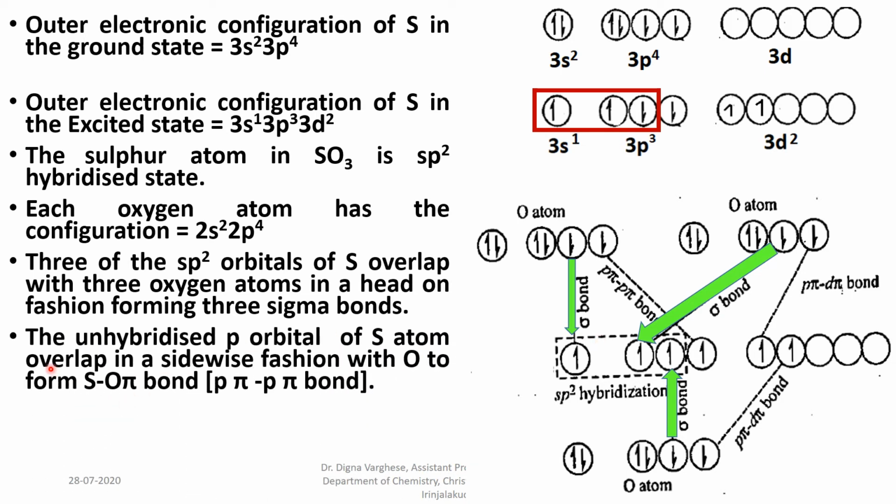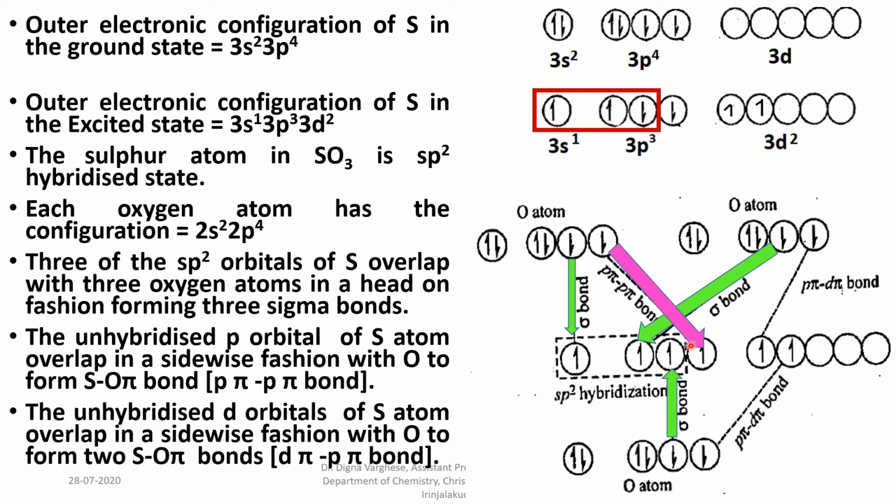The unhybridized p orbital of the sulfur atom overlaps in a sidewise fashion with the p orbital of the oxygen atom, forming a p-pi bond. The unhybridized d orbitals of the sulfur atom have 1 electron in one d orbital and 1 electron in another d orbital.